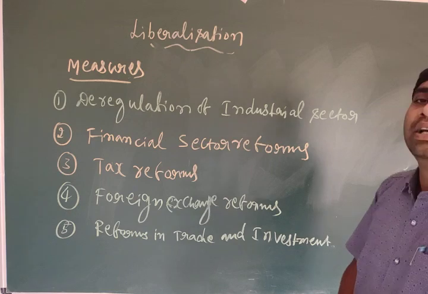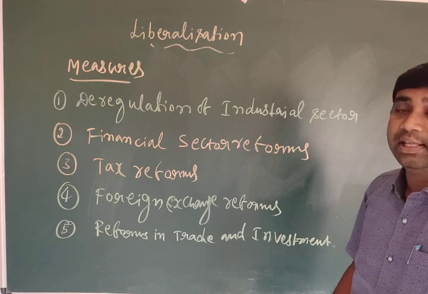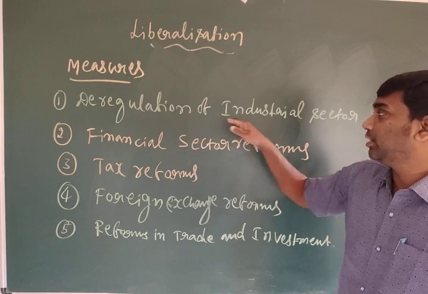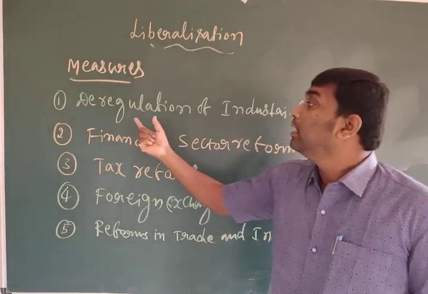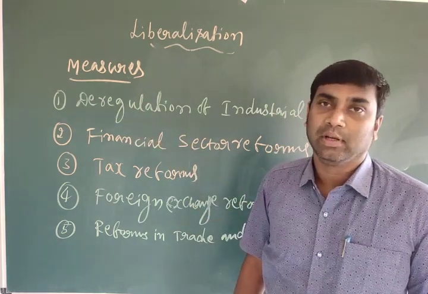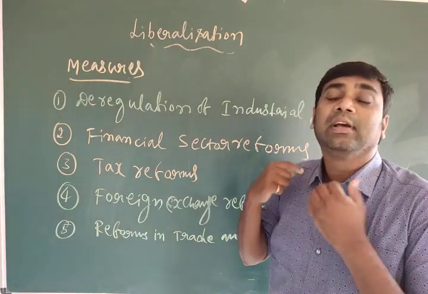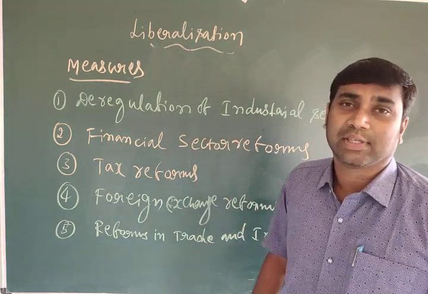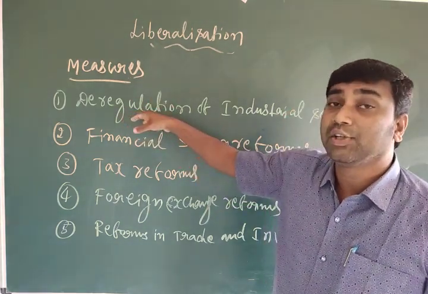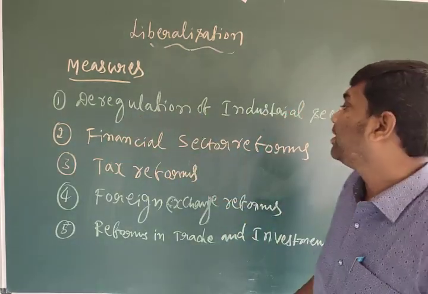Through liberalization only, the government has given importance and freedom to these activities. So under this we have to discuss one by one. First one is deregulation of the industrial sector. Before, it was completely regulated by the government. Now, deregulation of the industrial sector in the country means giving freedom to the industrial sector to fix prices and to produce the type of goods and services. Before it was regulated by the government. Now deregulation. Second one, financial sector reforms.